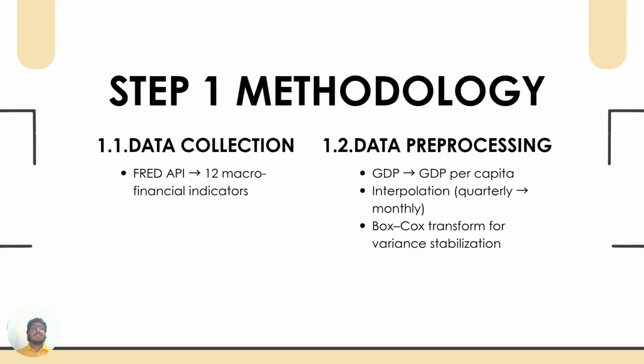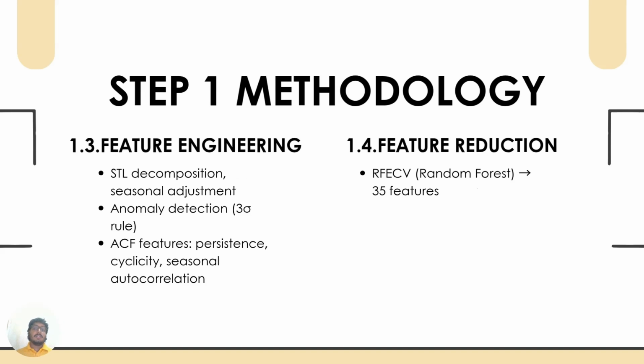In data collection, we used the FRED API and fetched 12 financial indicators. Then in the data pre-processing part, we convert GDP to GDP to EBITDA like that, and apply a log transformation for the share price. In the feature engineering part, we use STL decomposition, anomaly detection, and autocorrelation features. Then we generate 100-plus features. Then we use the RFECV technique with a random forest regressor to reduce that to 35 features.